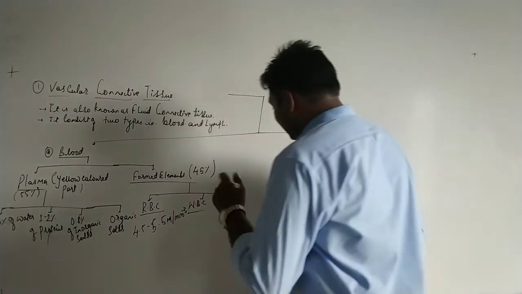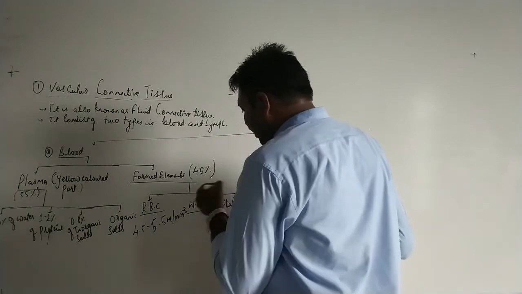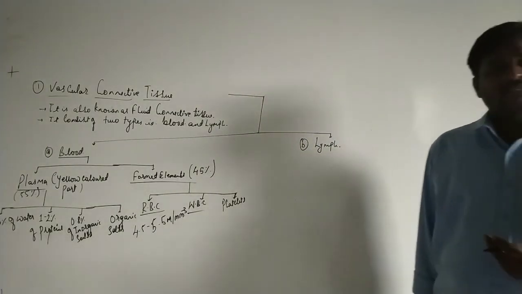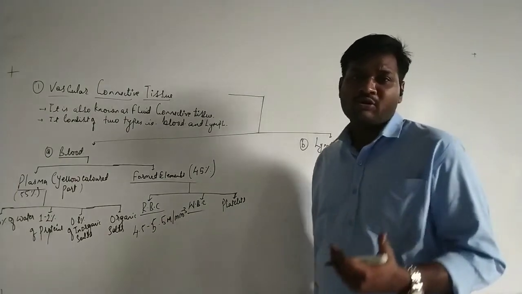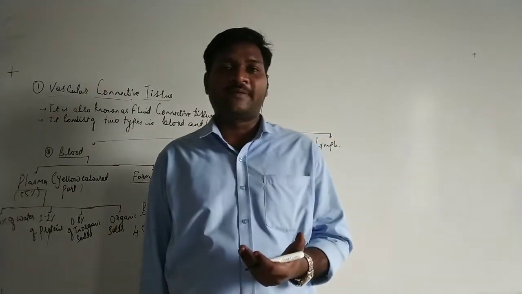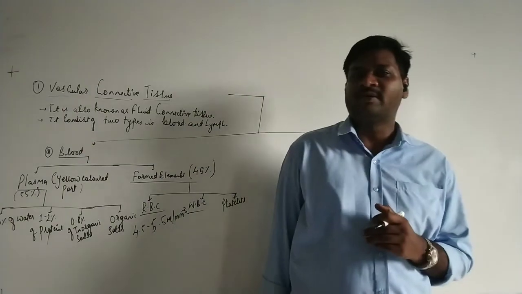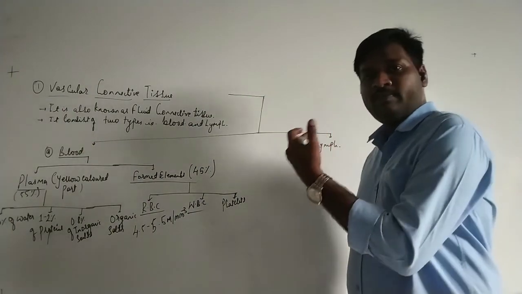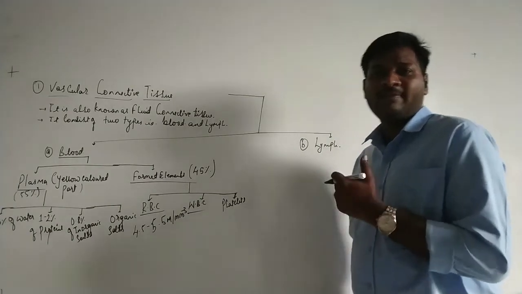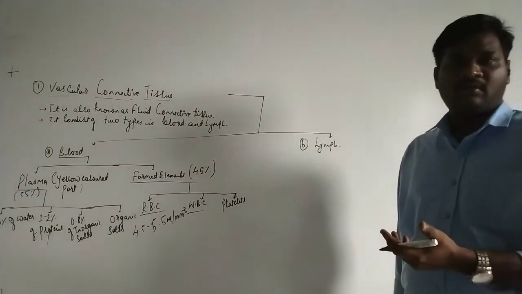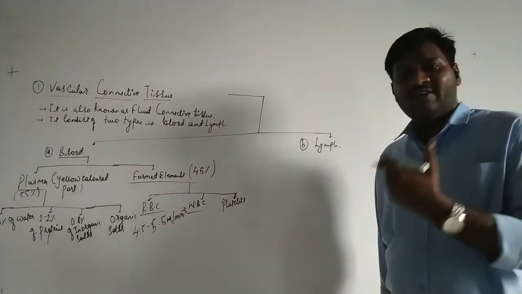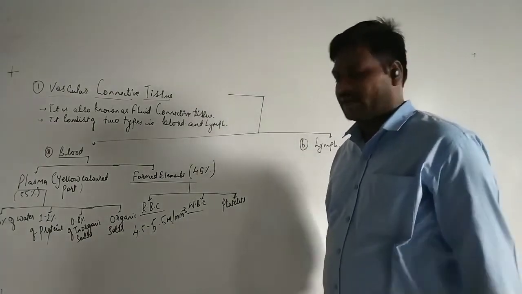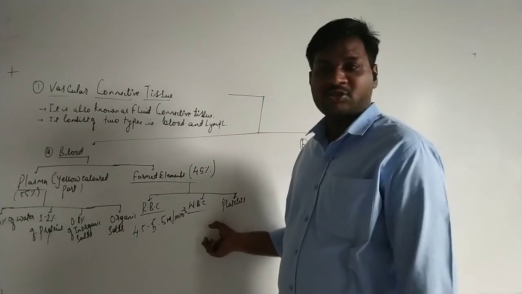The next is the WBCs. What are WBCs? WBCs are also called white blood cells or leukocytes. They are also referred to as the soldier cells of the body. Why are they called soldier cells of the body? Because WBCs play a very important role in providing immunity, or the defense mechanism to fight against pathogens, generally called rog pratikar shakti.